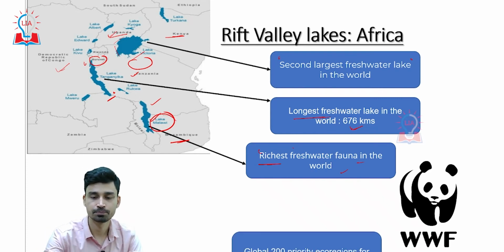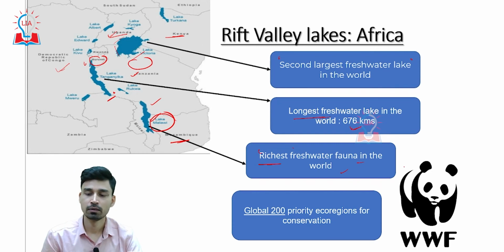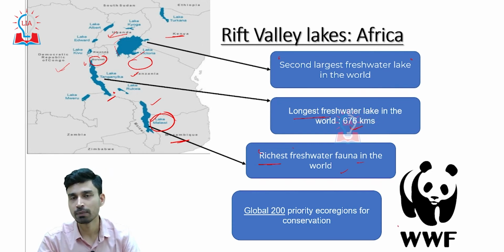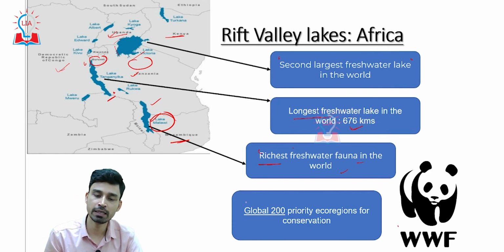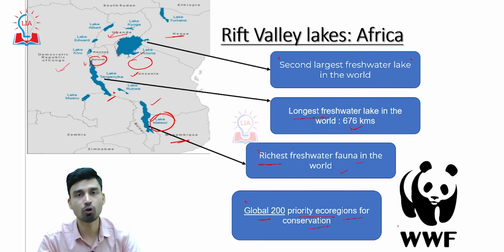Since these lakes are very important, the World Wildlife Fund for Nature, the WWF in short, has included all the lakes of this great African Rift Valley in the Global 200 list, that is, priority ecoregions for conservation. This list is maintained by WWF.